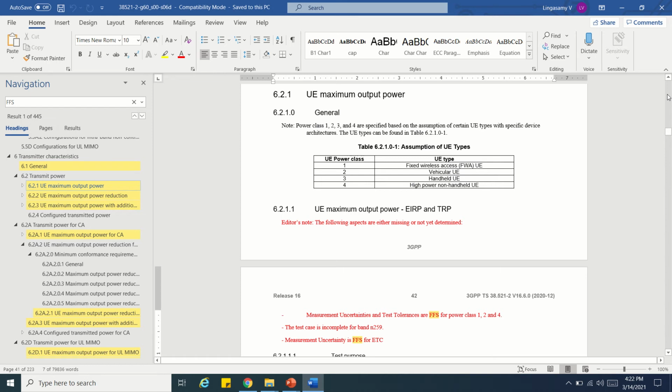I was mentioning the study item, right? It can be a new test case, a new algorithm, a new procedure, a new protocol, a new method of measurement, or a new device feature. It can be anything. Initially they will propose it as a study item. Once it is accepted by the different RANs and then the RAN plenary, it will become a work item.